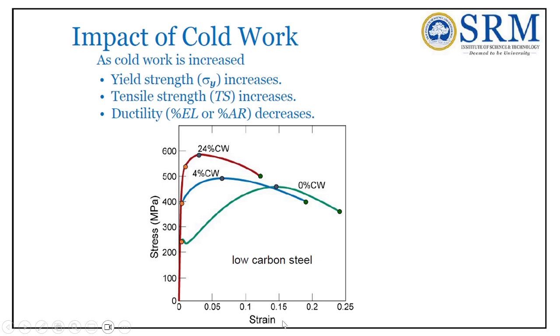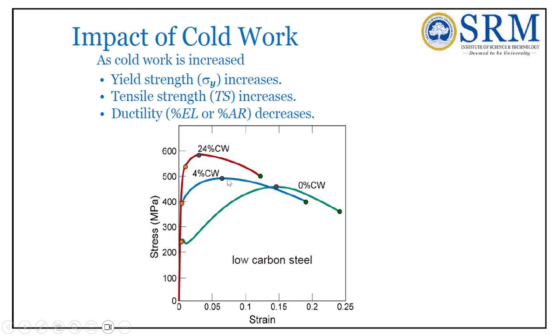This is the diagram which illustrates the stress and strain of a low carbon steel, with 0% cold work, 4% cold work and 24% cold work. Cold working increases the work hardening. At 0% cold work, the strain is more, so the ductility is more. Now 4% cold work. Cold working means the material is disturbed without heating.